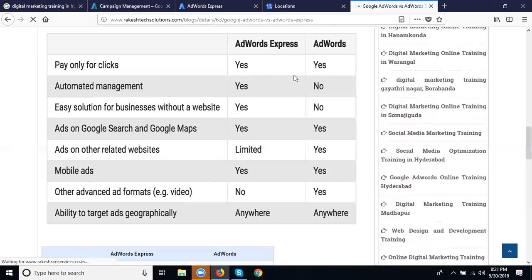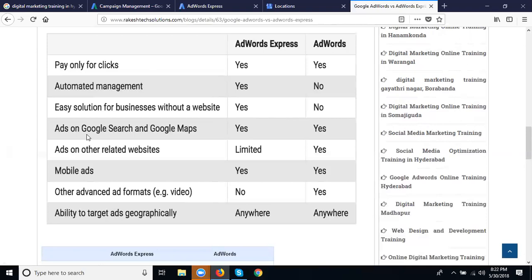Now, automated management. Yes for AdWords Express. No for AdWords. Easy solution for business without a website. Yes for AdWords Express. Without a website also we can promote using a mobile number. Here without a website we can't promote your AdWords.